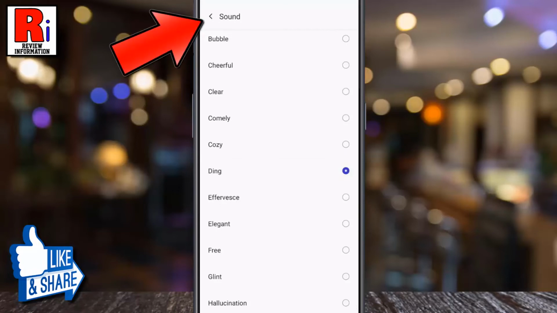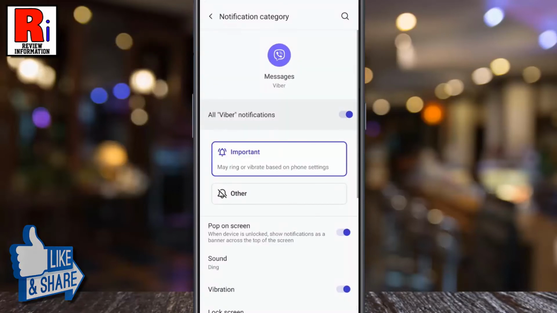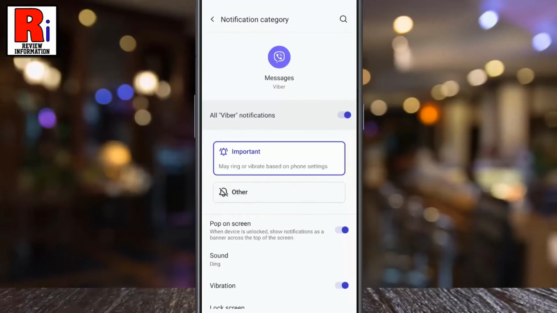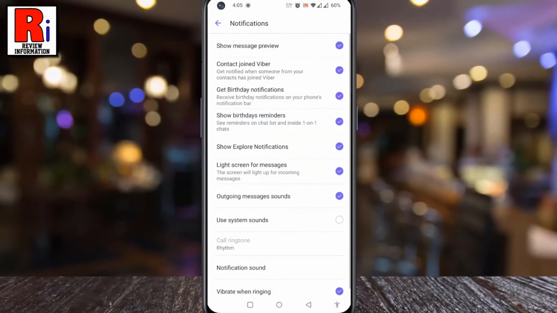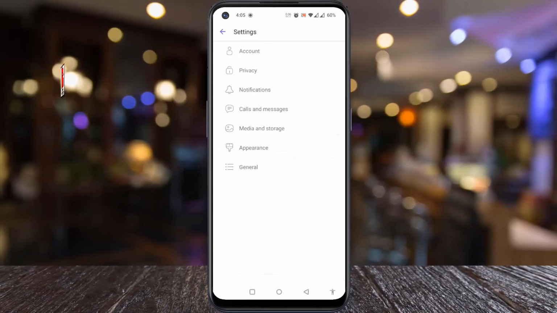And simply go back. That's it. The notification sound has been changed. So in this way, you can change notification sound on your Viber account.